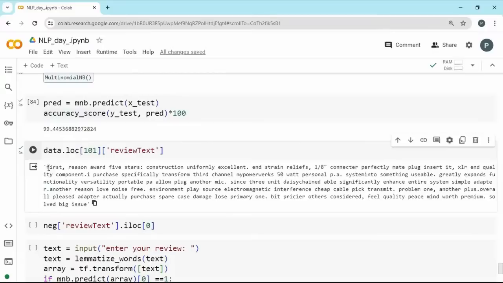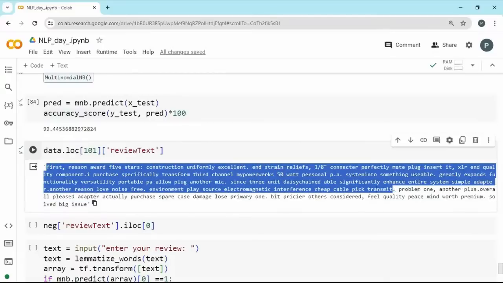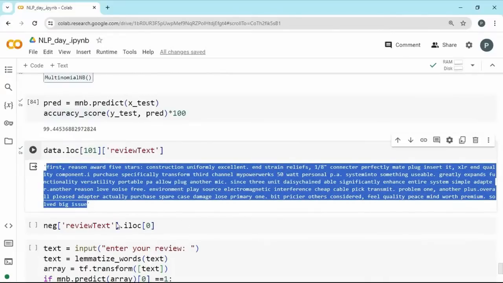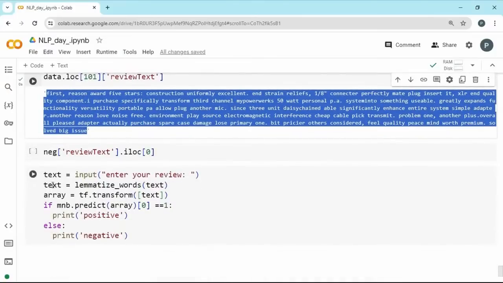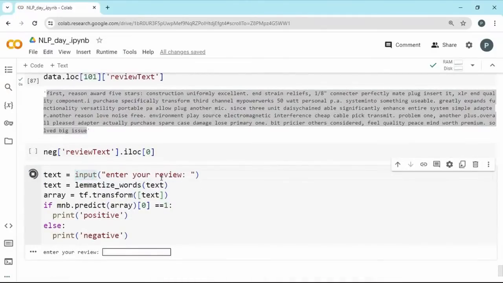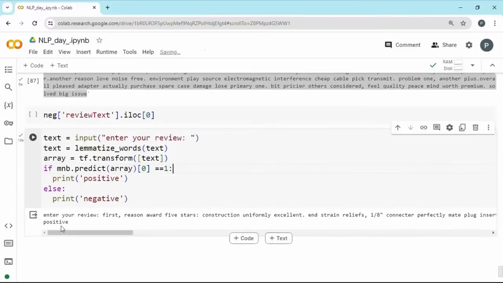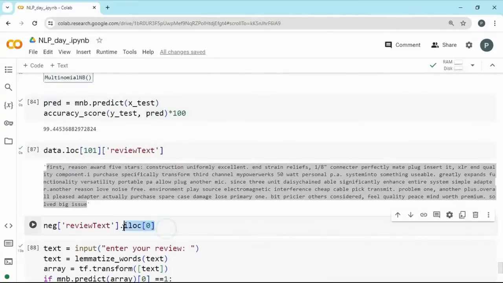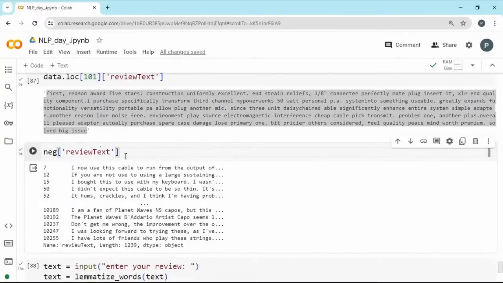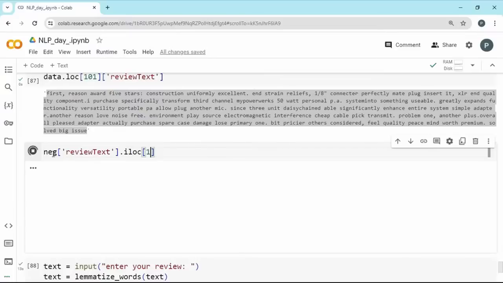We have written about this, so maybe we'll just copy the problem here and run this. This gets your input, lemmatized words, that function, preprocessing will be done, the array will be transformed into a TF-IDF vector, and then the predictions will be done. So let us paste this review here. It tells that it's a positive review. Let us look at another review where this is negative. Let us pick one from the negative, we have already separated them.